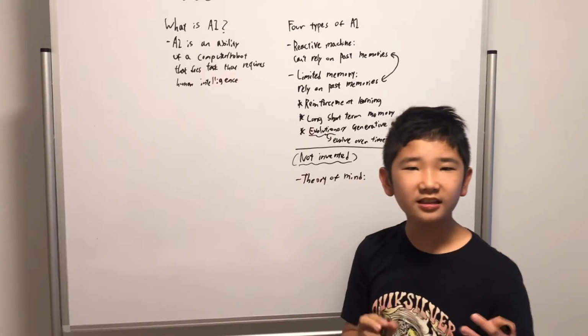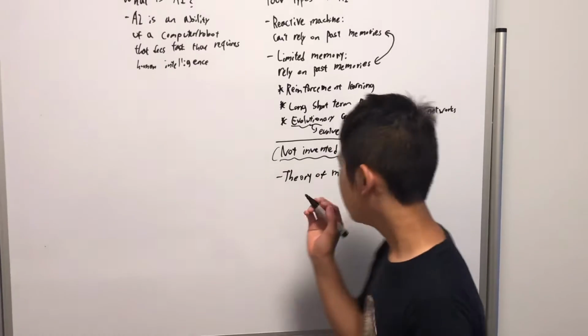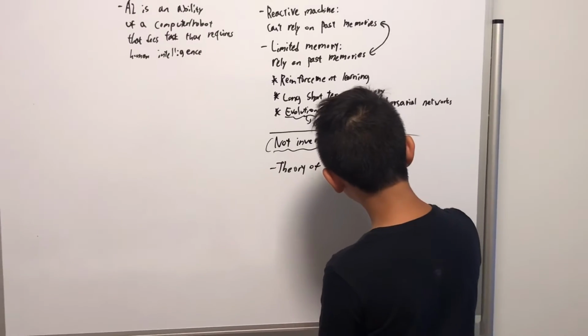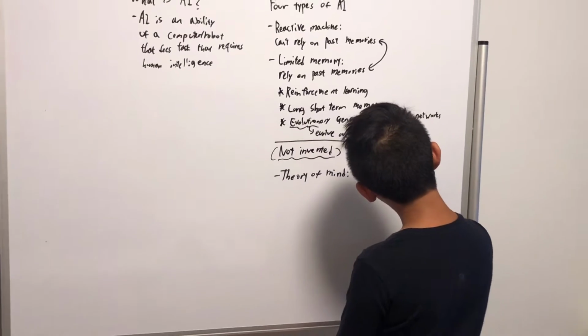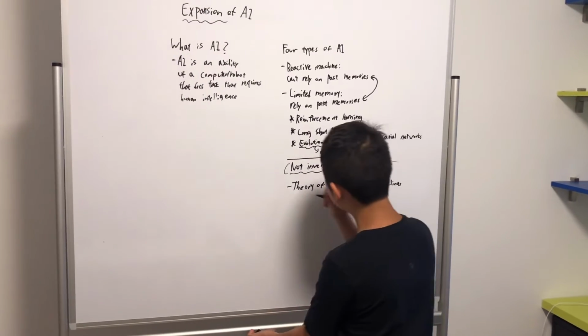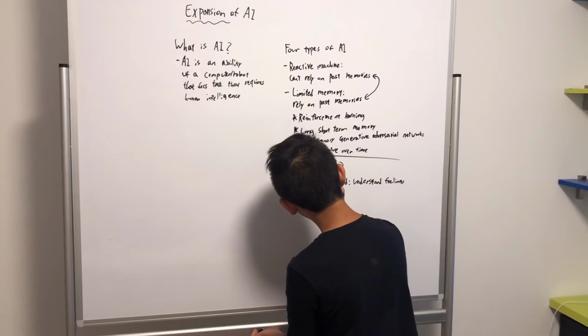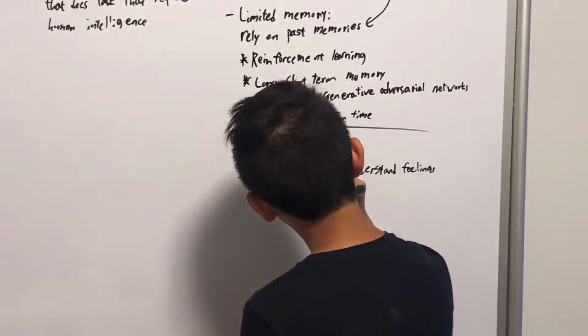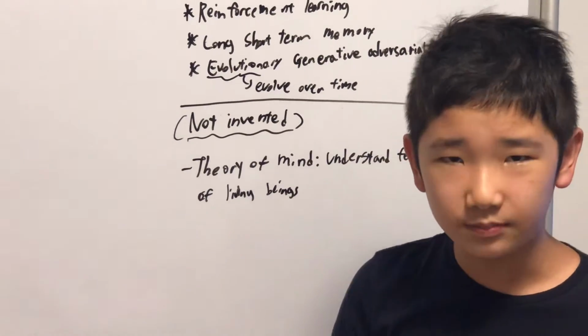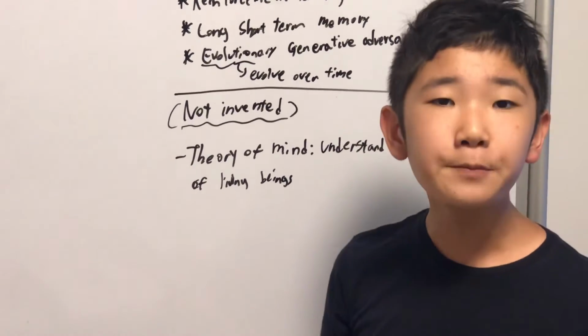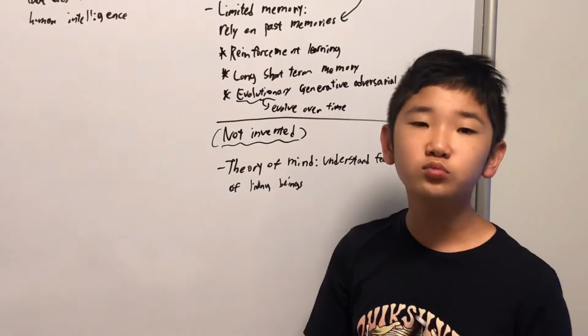Well, this is something at the level of a human being. This means that they can understand feelings of living beings. So, understand feelings of human beings. Do you know what that means? This means that they have empathy. Those are the things that make humans humans.